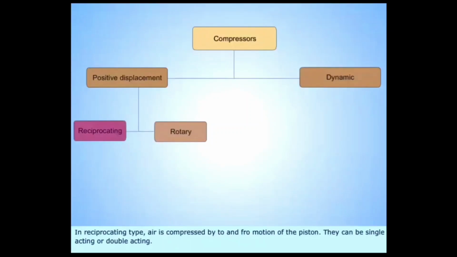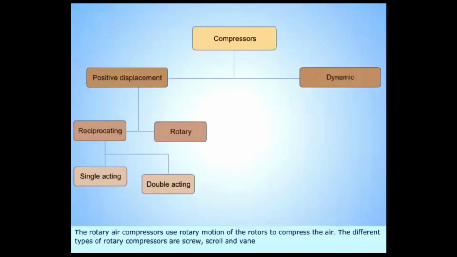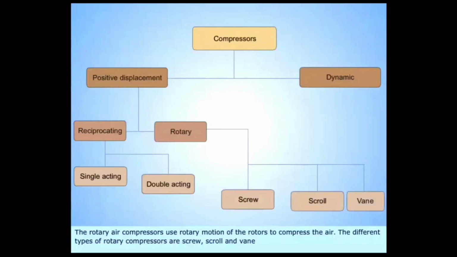In reciprocating type, air is compressed by to and fro motion of the piston. They can be single-acting or double-acting. The rotary air compressors use rotary motion of the rotors to compress the air. The different types of rotary compressors are screw, scroll, and vane.